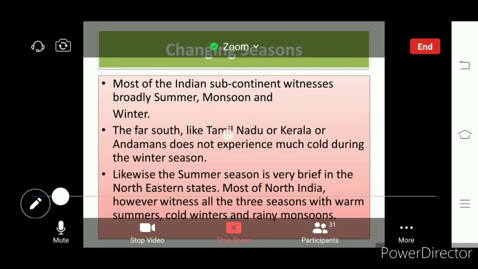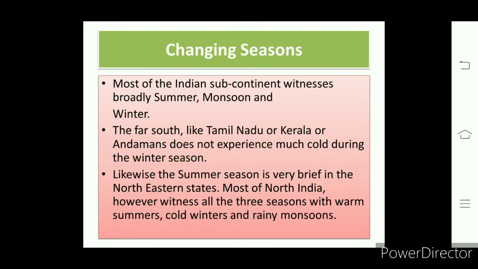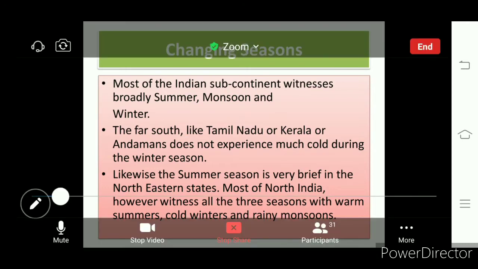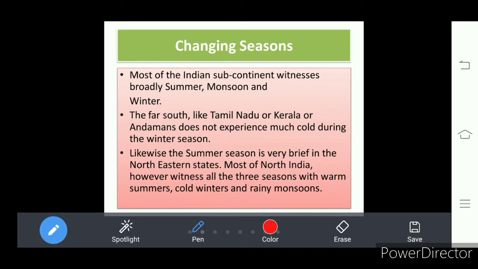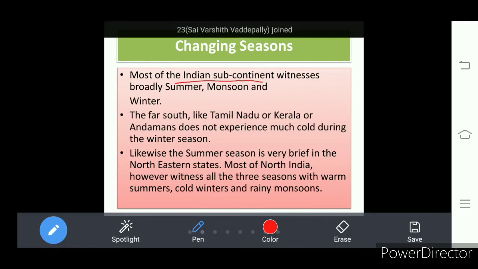Here we know that most of our Indian subcontinent, India is also called Indian subcontinent. So the maximum part of the Indian subcontinent gets 3 seasons.